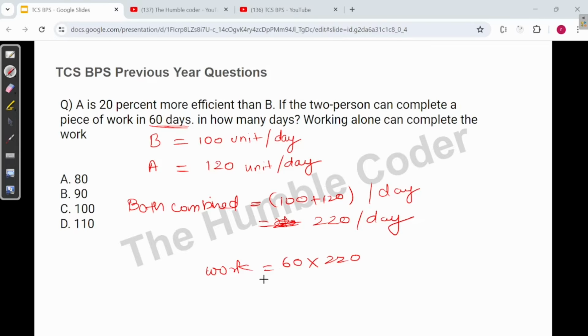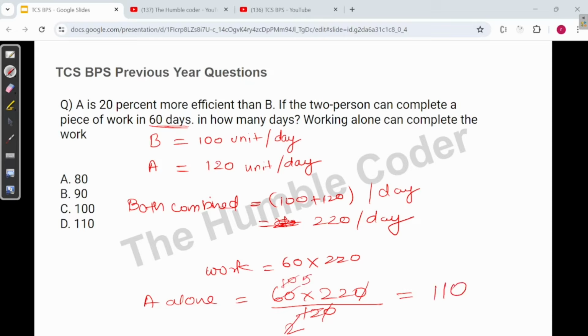Now what we want to find is, in how many days working alone A can complete the task. So let us consider that A is working alone. The total work is 60 into 220, and in one day A is completing 120. So if we divide 60 into 220 by 120, let's see how much we get. This will be cut off, and then 2, then 5. In this way we will get 110.